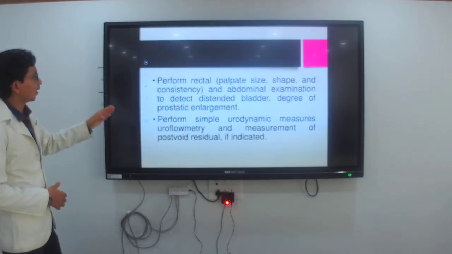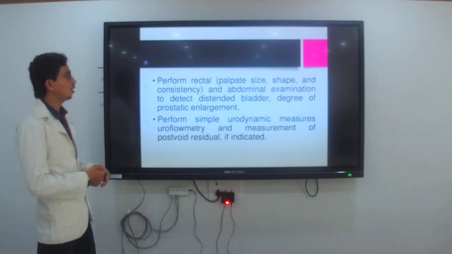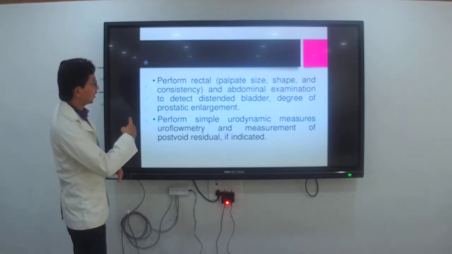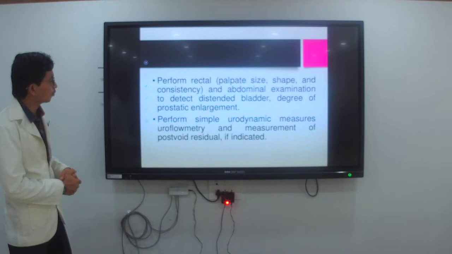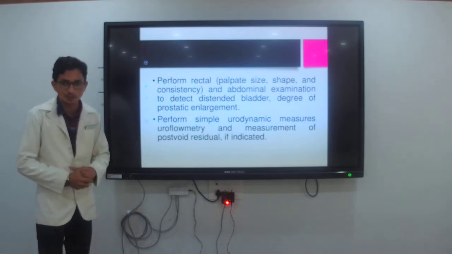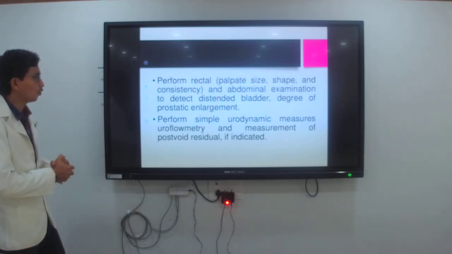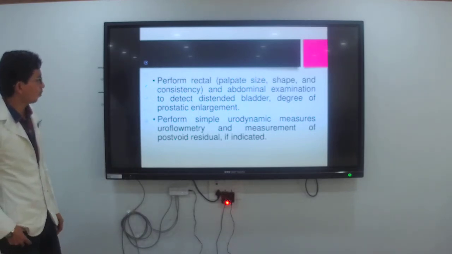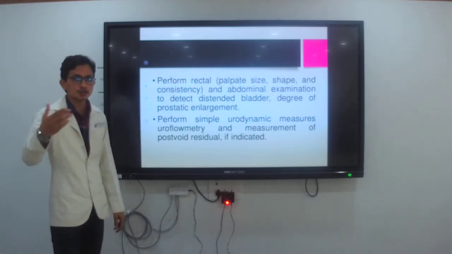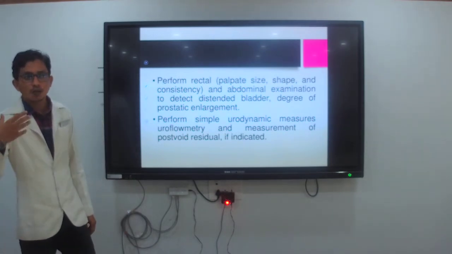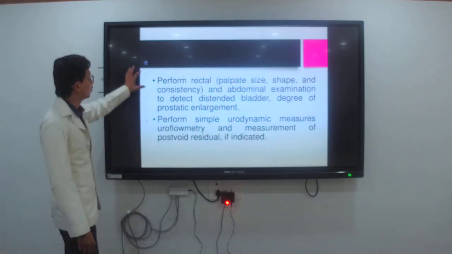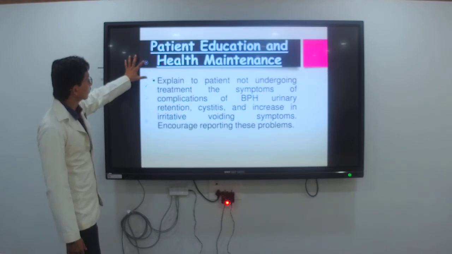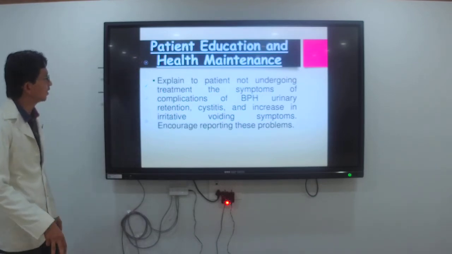Then perform a rectal examination, and an abdominal examination to detect bladder distension and the degree of prostate enlargement. Then measure uroflowmetry and the post-void residual volume. Post-void residual is the volume of urine remaining, which you are going to check. Then patient education and health maintenance.